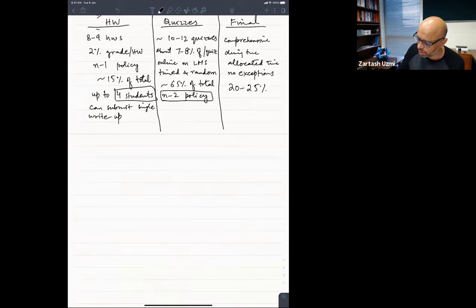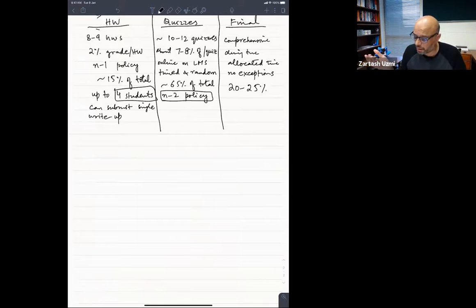This n-2 policy is just to give you some relaxation from that trouble. If one or two of the quizzes are going bad, you are unable to attempt those, and especially in an online setting, you can have a bad internet connection. Sometimes you are unable to submit on LMS for various reasons. So you don't need to worry about it. If one or two quizzes have gone south, that's okay.